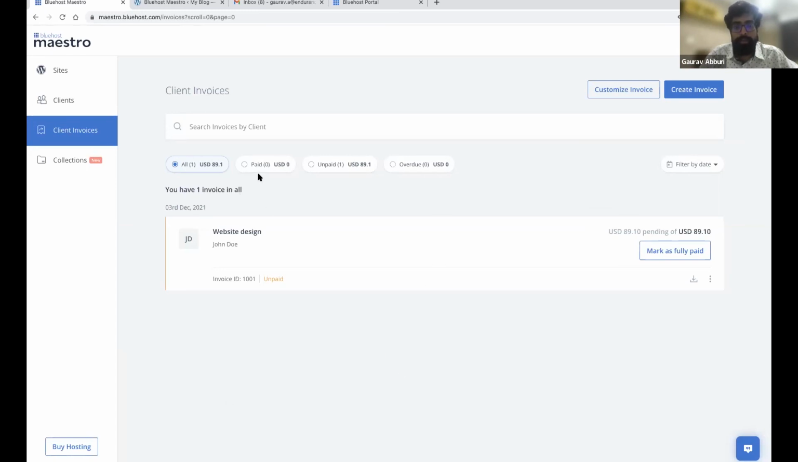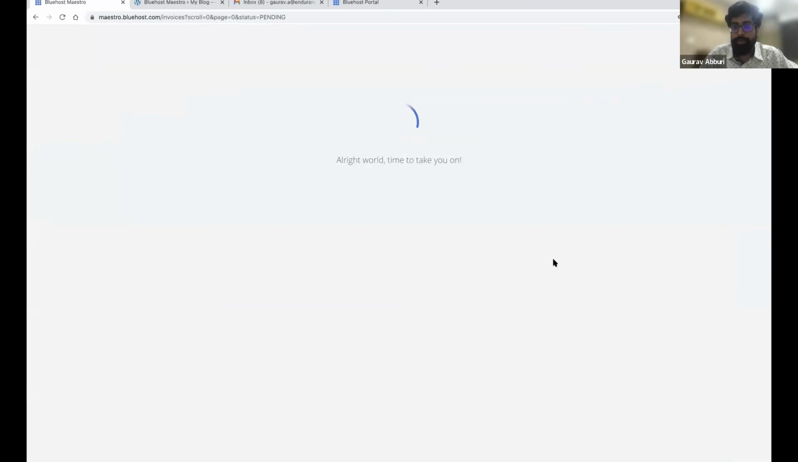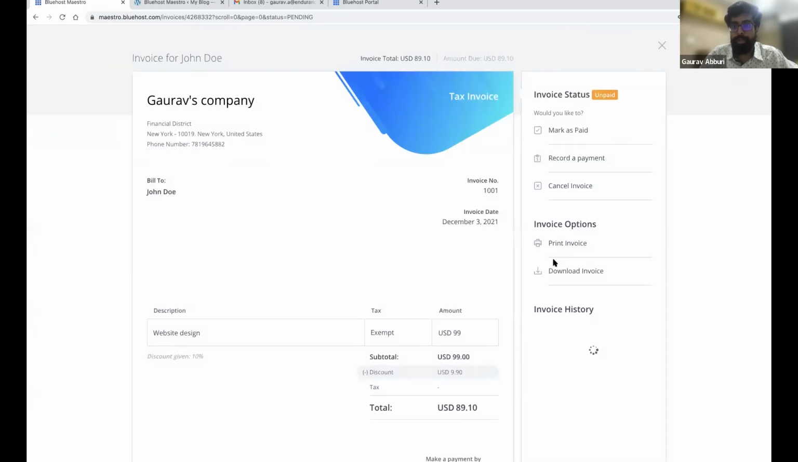You can add any filters that you would want. Maybe you want to see all the unpaid invoices. Click on this filter. You can also filter the invoices by due date. And also, right, you can record partial payments from here. So you can mark it as fully paid, or you click on this invoice to see more details.